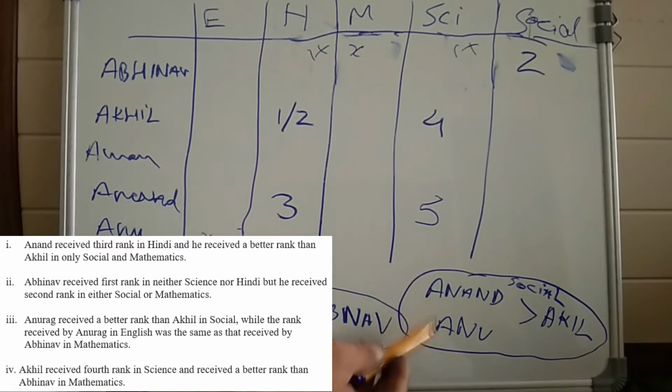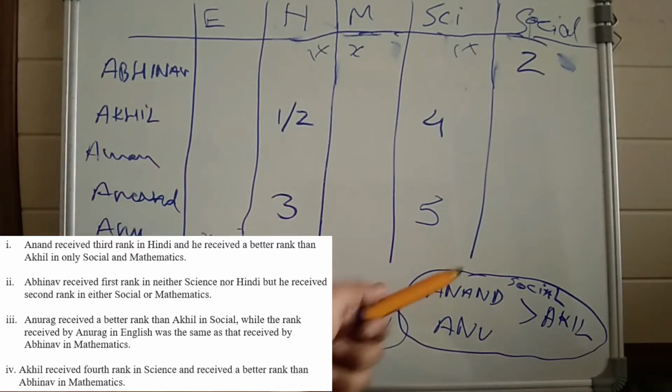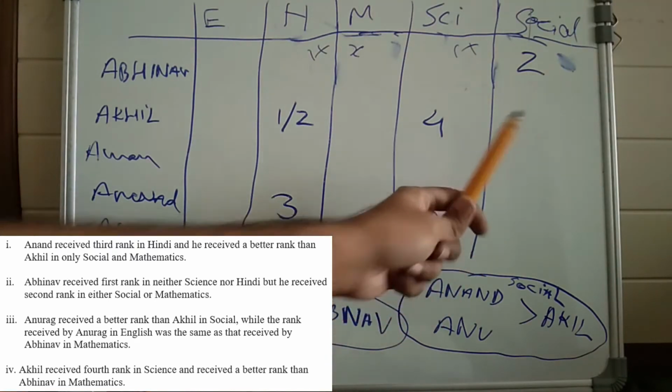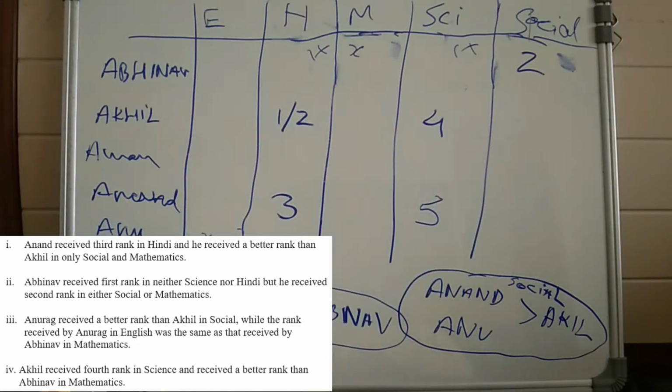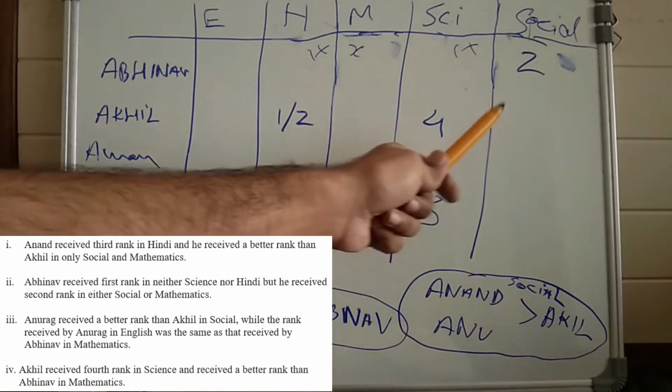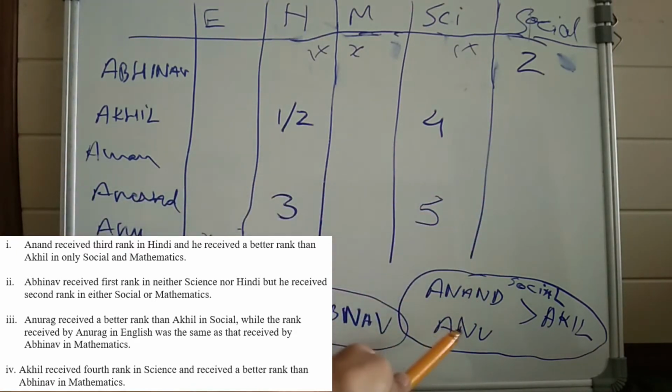So there are two people who are better than Akhil in social. So let's see the possibilities Akhil can get in social. Can Akhil get one? No. Can Akhil get two? No, because there are at least two people who are better than Akhil in social.